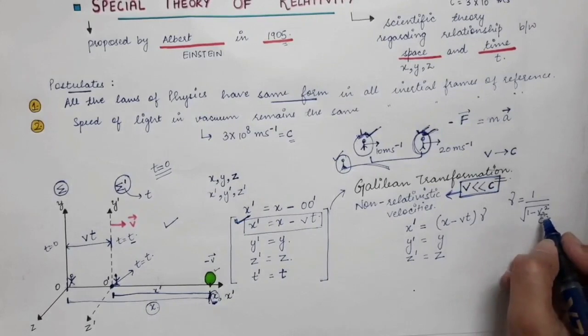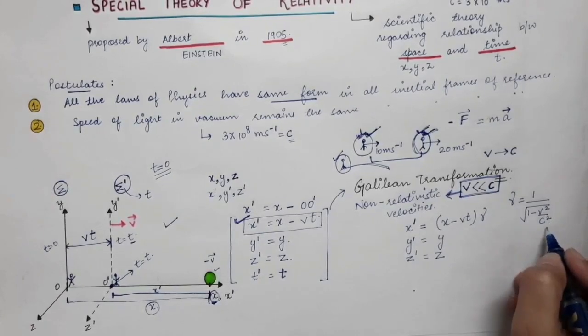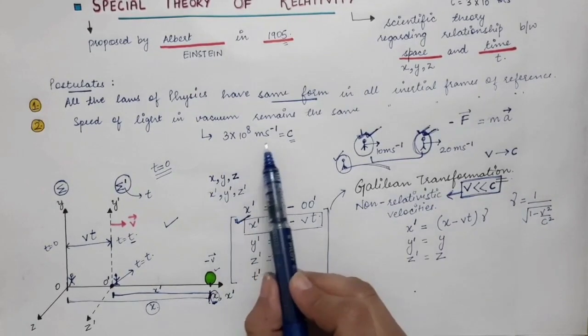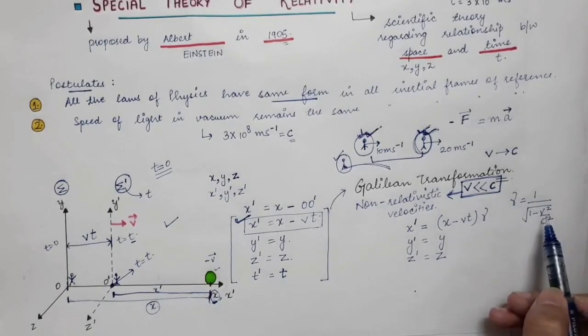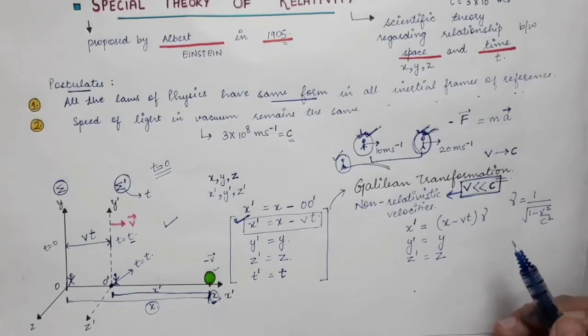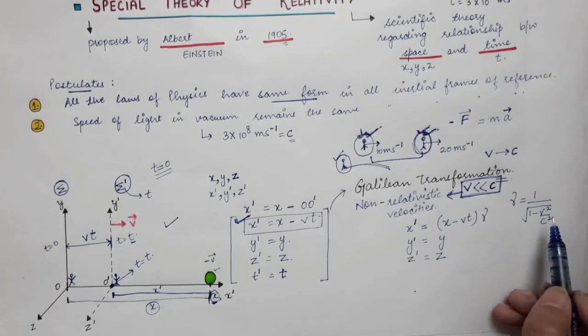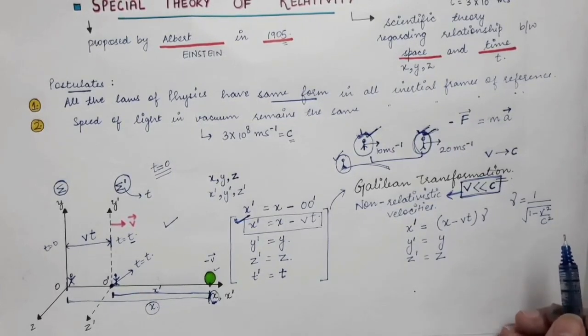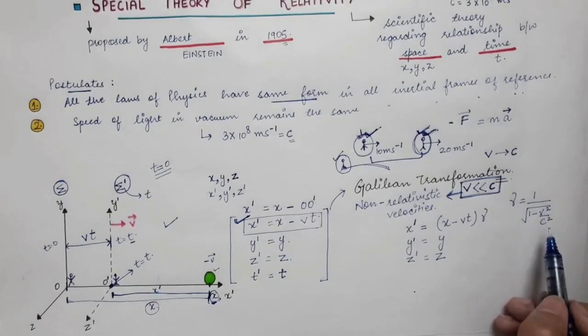Now, the velocity of any object cannot be greater than the speed of light. As we know, the speed of a photon is equal to c, which is 3 into 10 power 8 meter per second. But there is no object that can have a speed greater than the speed of light in vacuum. So I am talking about vacuum. Any object cannot have a speed greater than the speed of light in vacuum, so the velocity of the object cannot be greater than c.